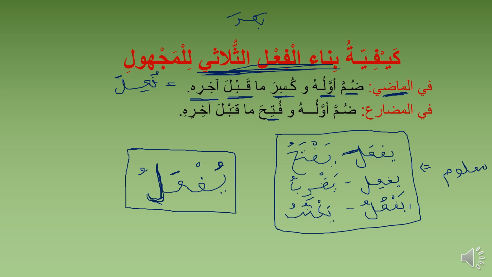So the template is what? Yuf'alu. So let's construct majhul from fataha. The mudari of the ma'lum of fataha is what? Yaftahu. This yaftahu is ma'lum. So the majhul of yaftahu is what? Yuftahu. Dhamma awwaluhu. Give the first letter dhamma. Give the fa its normal sukun. Then give the second to the last letter fatha, and the last letter the normal dhamma. Yuftahu. That is the majhul.